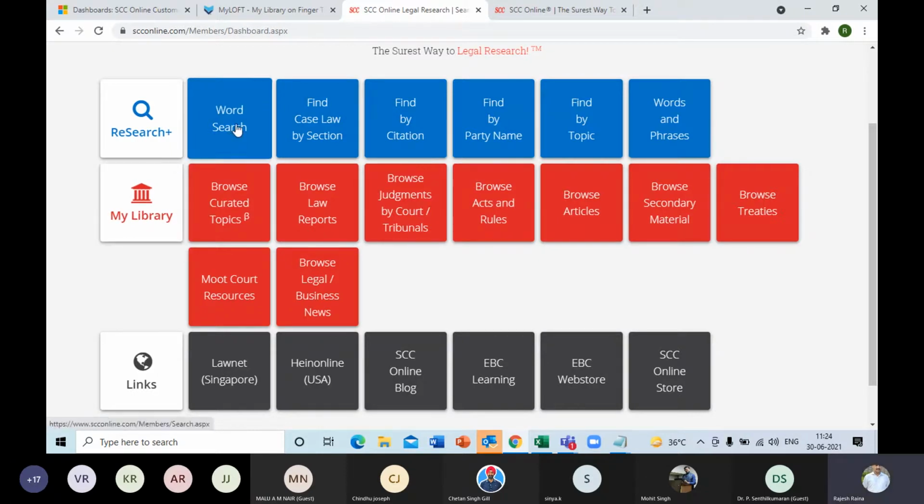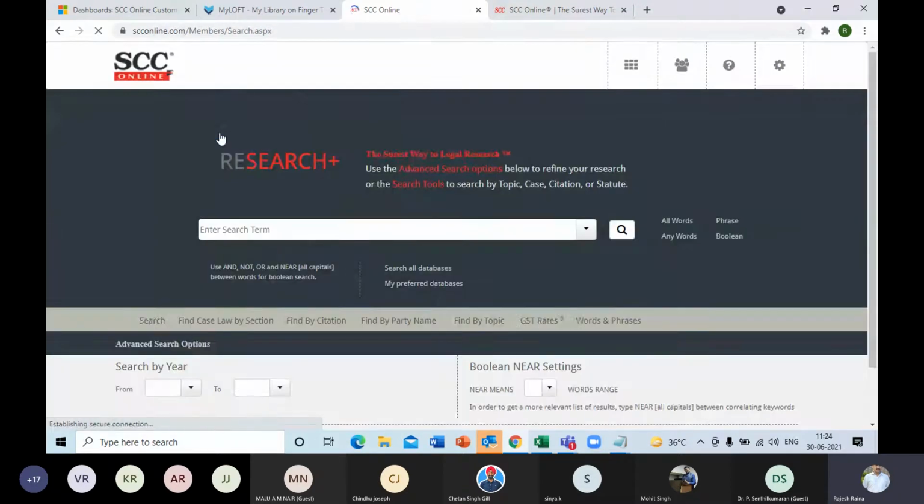Now let's move on with the word search. In the Research Plus, the first and foremost is the word search. Now in word search, we'll be entering our query. Students who are freshers or first year students may tend to do the Google search on the free websites, and therefore they might apply the same over here. So I am just comparing Google search and SCC Online. There is a huge difference over here. You don't have to enter the entire description of the query. You have to only focus on the main keywords.